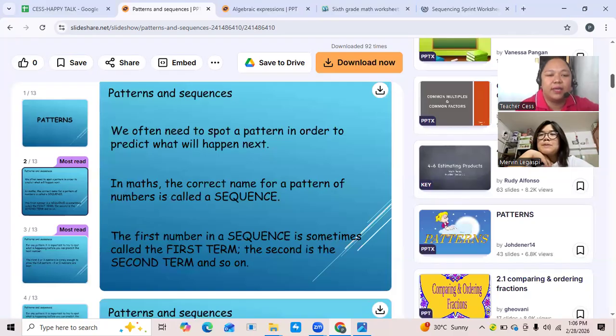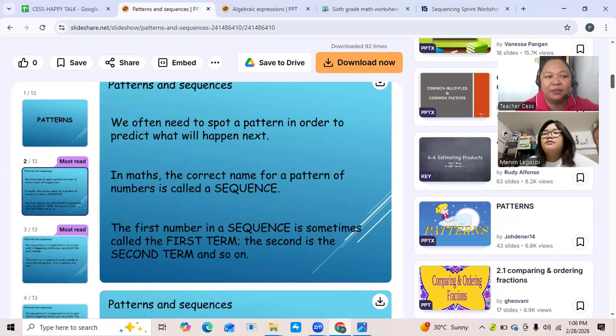In patterns and sequence, we often need to spot a pattern or the order to predict what will happen next, no? In math, the correct name for a pattern of numbers is called a sequence. So it means sequence is also known as pattern, no? In math, we use the word sequence instead of pattern. But we know the meaning of patterns, right?